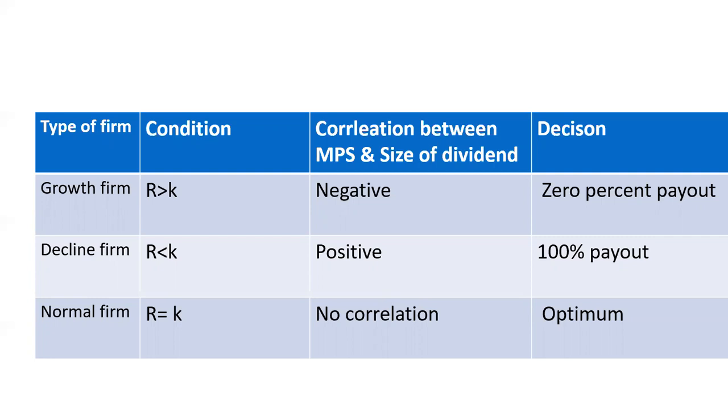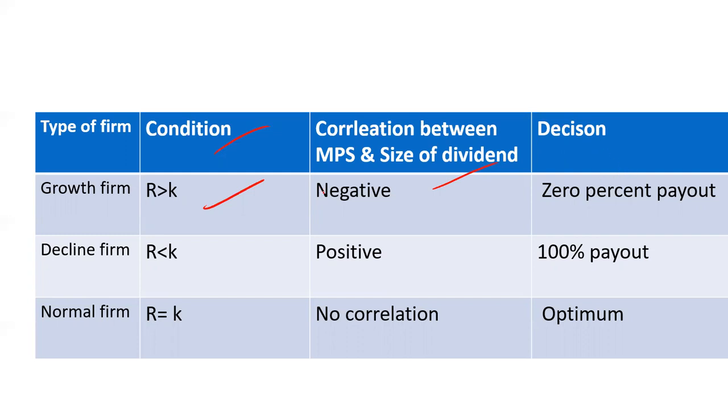In case of decline firm, in case of growth firm, the internal rate of return will be greater than the cost of capital. And here the correlation between the market price of the share and the size of the dividend will be negative. So you have to remember this as it is. And what will be the decision? That the 0% payout, no dividend will be paid. In this, the first case where the return is maximum, greater than the cost of capital, here 0% payout will be there, means no dividend will be paid.